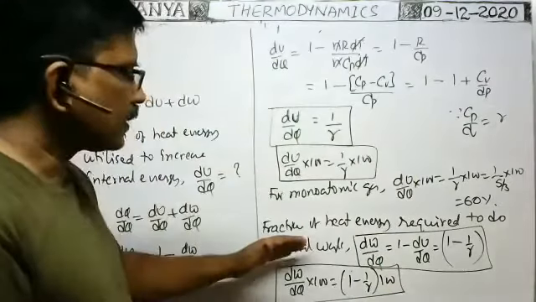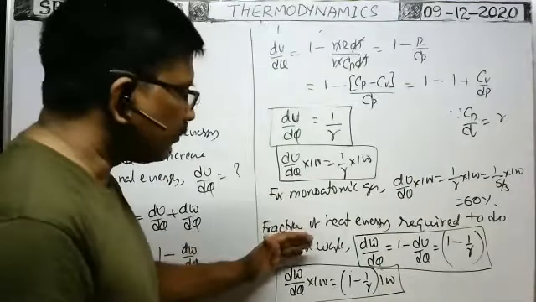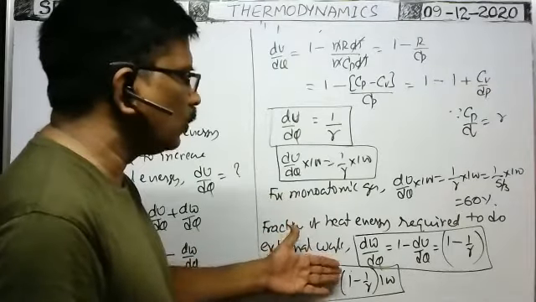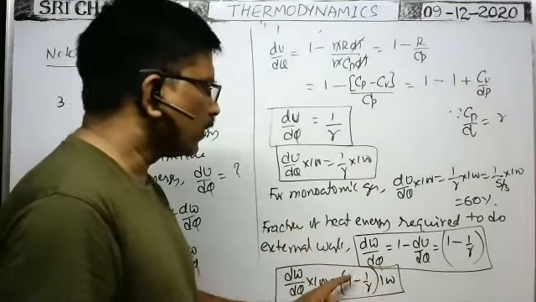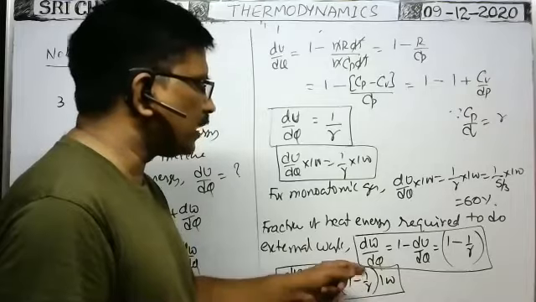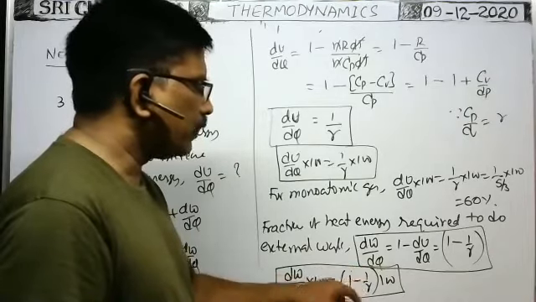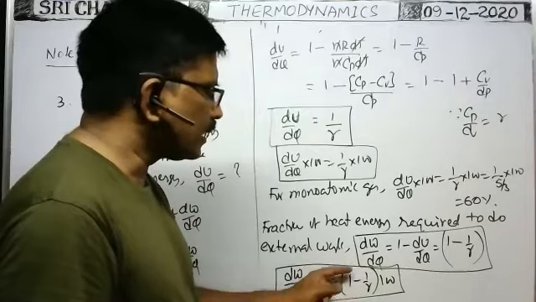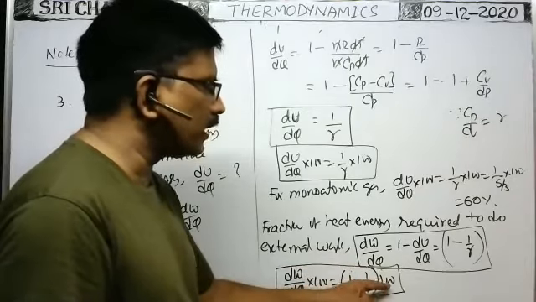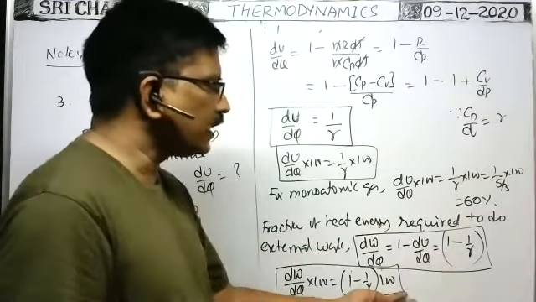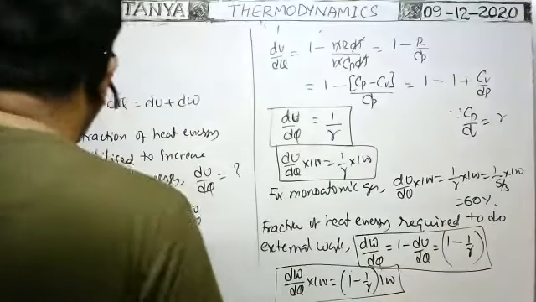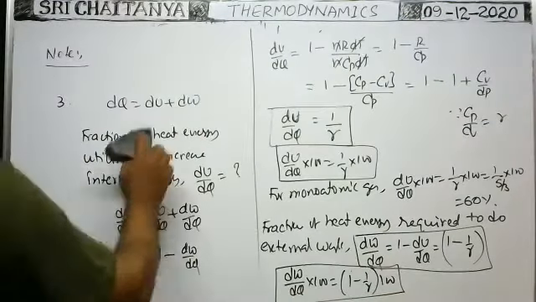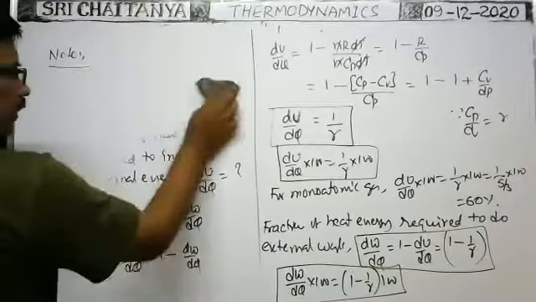For monoatomic gas, the percentage of heat energy utilized to do external work is equal to 1 minus 1 by gamma into 100. Gamma is 5 by 3 for monoatomic gas. When you take LCM, you will get 2 by 5 into 100, that is 40. If it is 60 for internal energy, definitely it is 40 for external work.